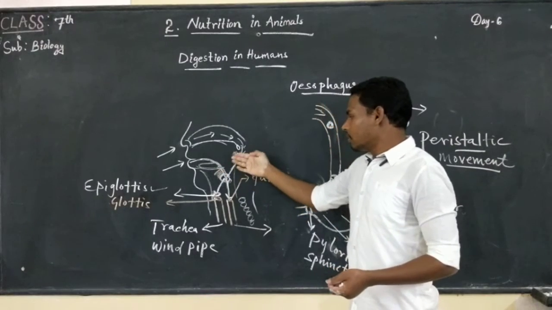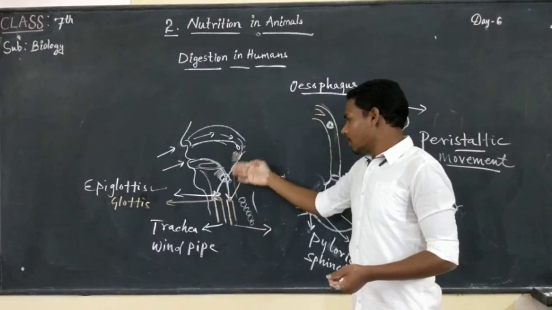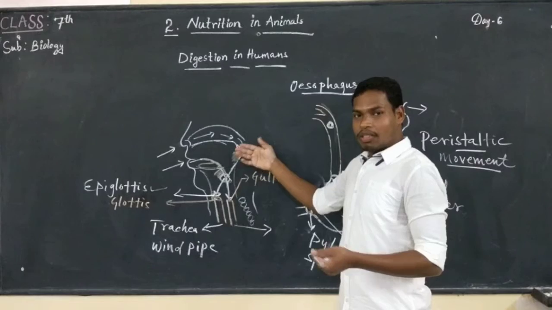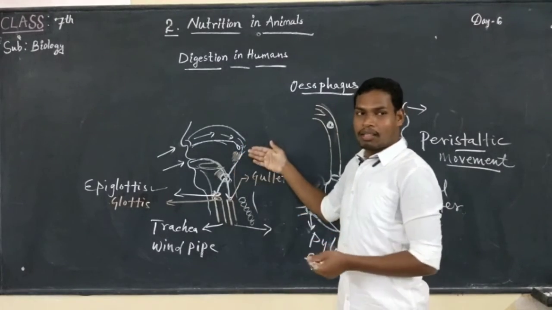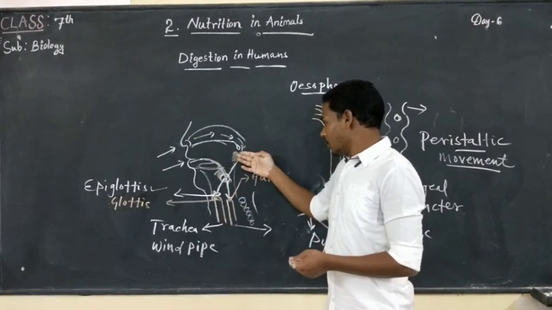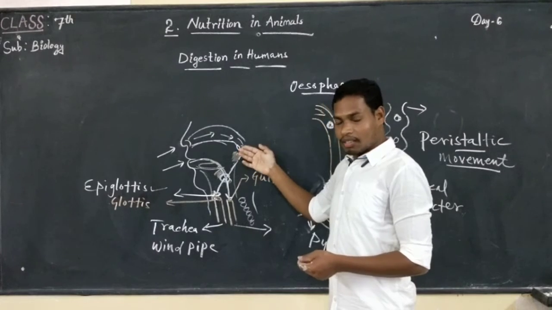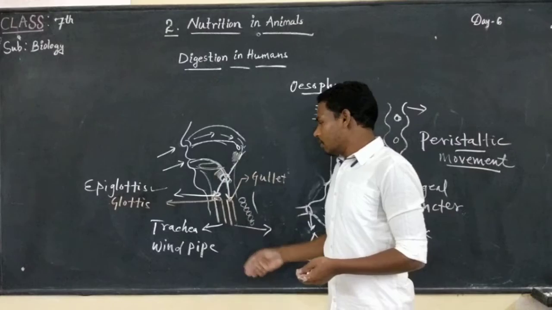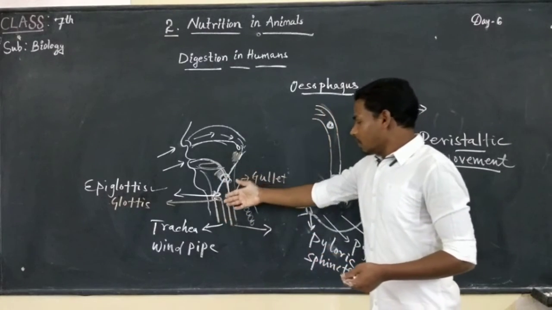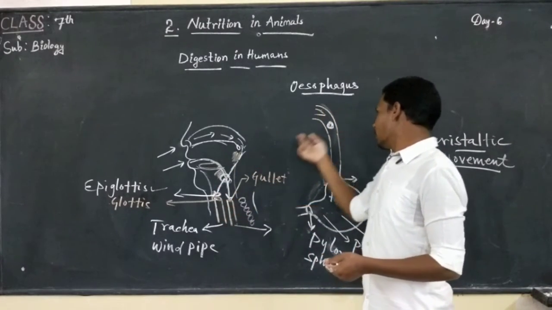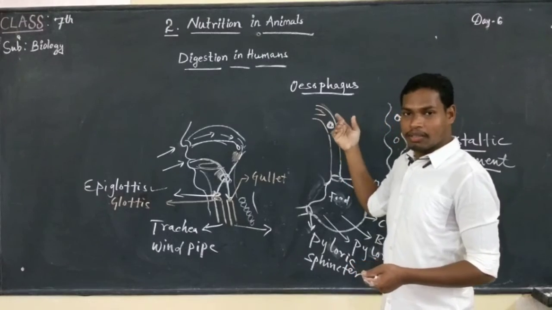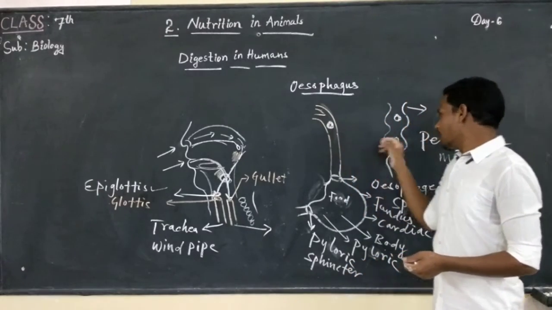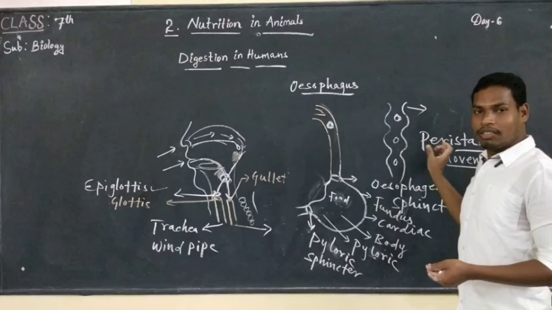There are three types of pharynx, based on where they are present: nasopharynx, oropharynx, and laryngopharynx. When food is present in the esophagus, peristaltic movement is generated.